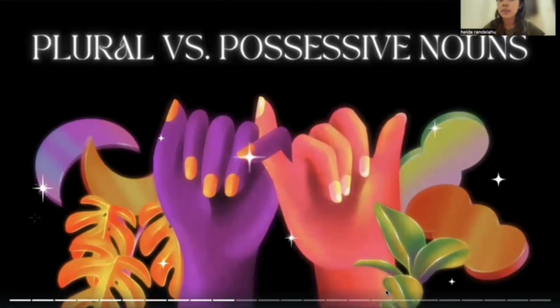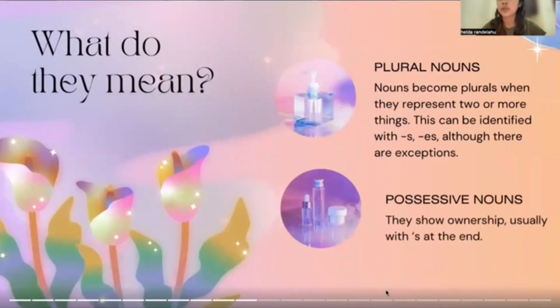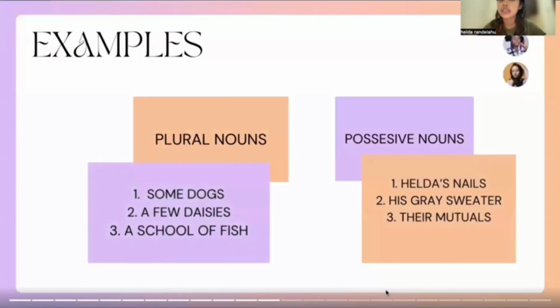Next, we'll talk about plural versus possessive nouns. What do they mean? Plural nouns: nouns become plurals when they represent two or more things. This can be identified with -s, -es, although there are exceptions. And possessive nouns show ownership, usually with -'s at the end. Examples of plural nouns are some dogs, a few daisies, a school of fish. And possessive nouns are Helda's nails, his gray sweater, and their mutuals.